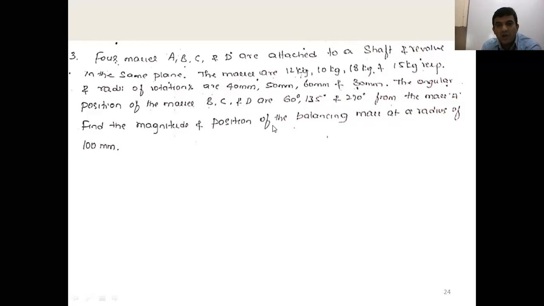You can try to solve by both the analytical method and the graphical method and send it to my WhatsApp number. And one more thing we can see in WhatsApp: many students tried to solve the problem, but they did not use the set square. That's the problem. Use the set square, then only you get the parallel lines and perpendicular lines. Right?